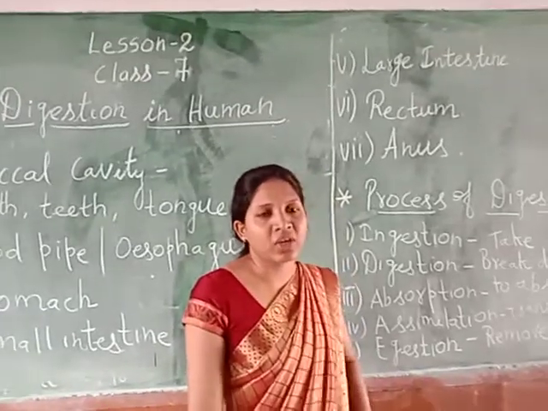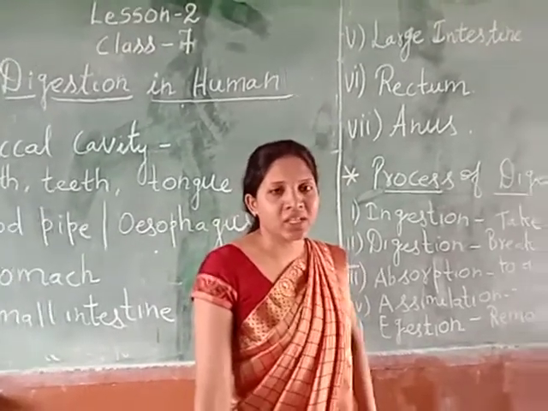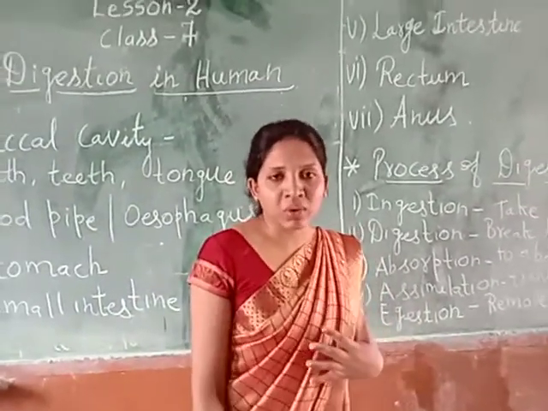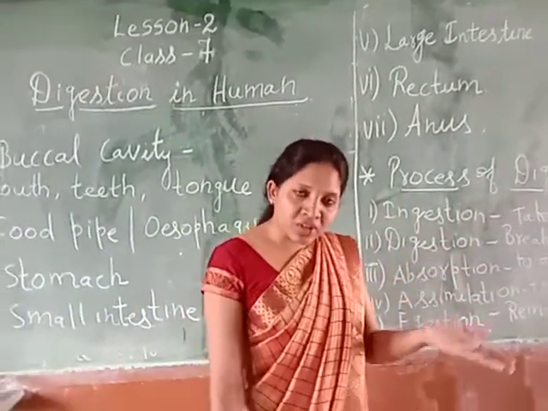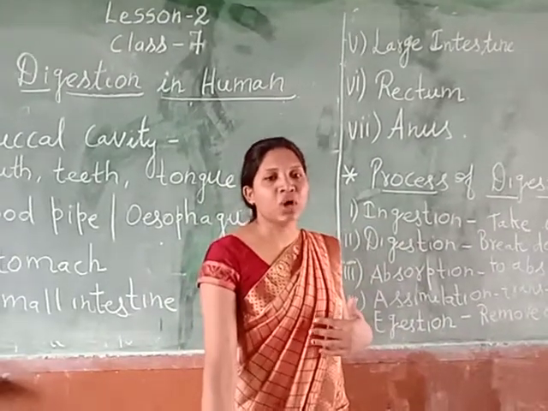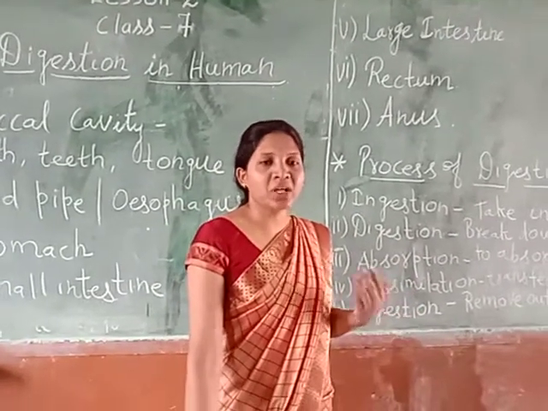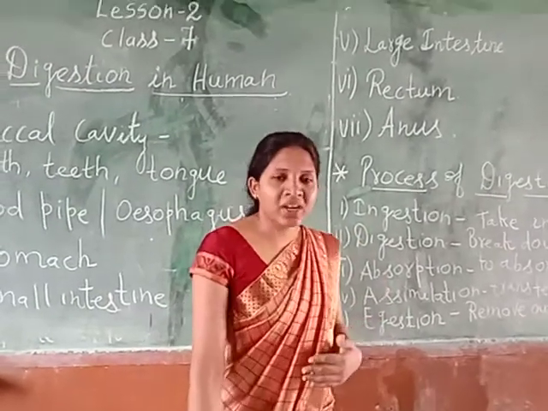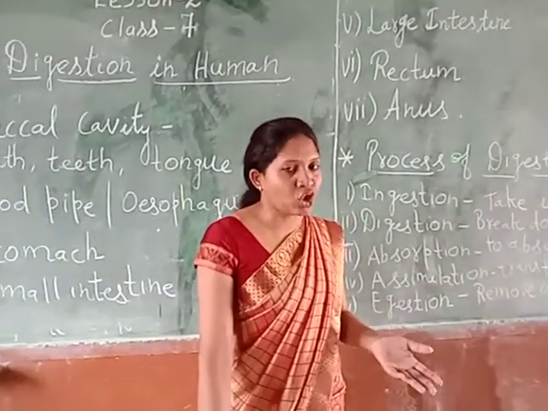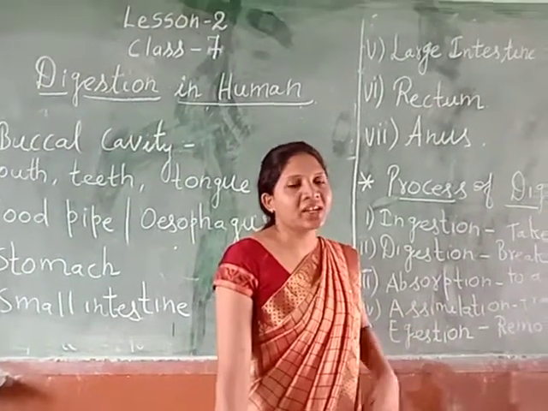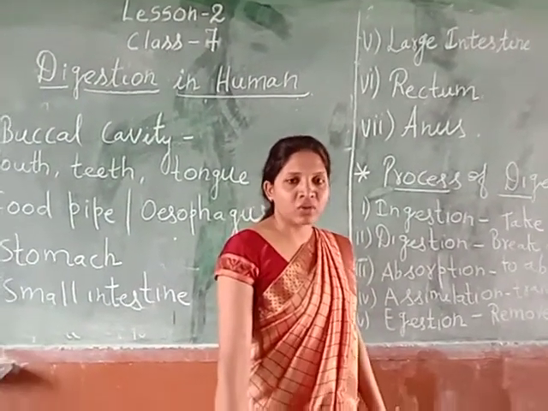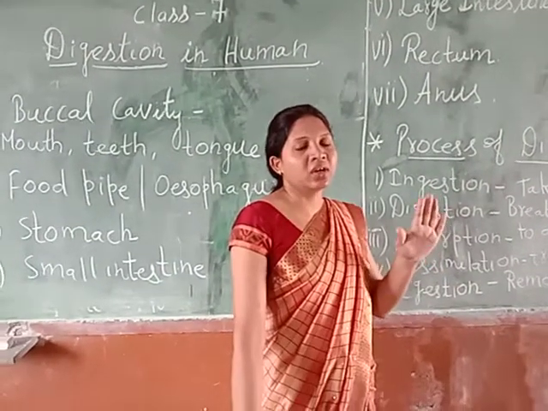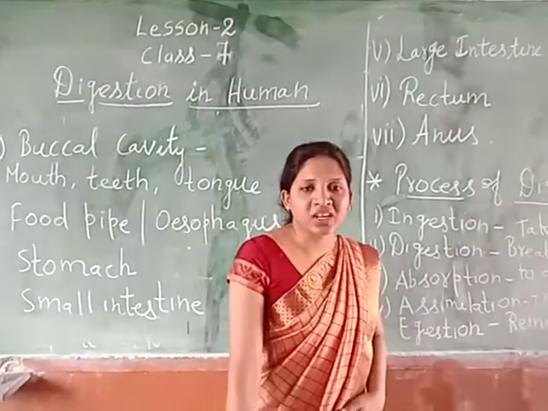Temporary teeth, that is also called milk teeth. Normally, for example, if we have a small baby and the teeth come for the first time in his mouth, that will be said as what? Milk teeth. Understood, students? That is called temporary teeth or milk teeth. Normally, they remain only until the age of 3 to 4 years. And after that, they are replaced by the teeth which we call permanent teeth.